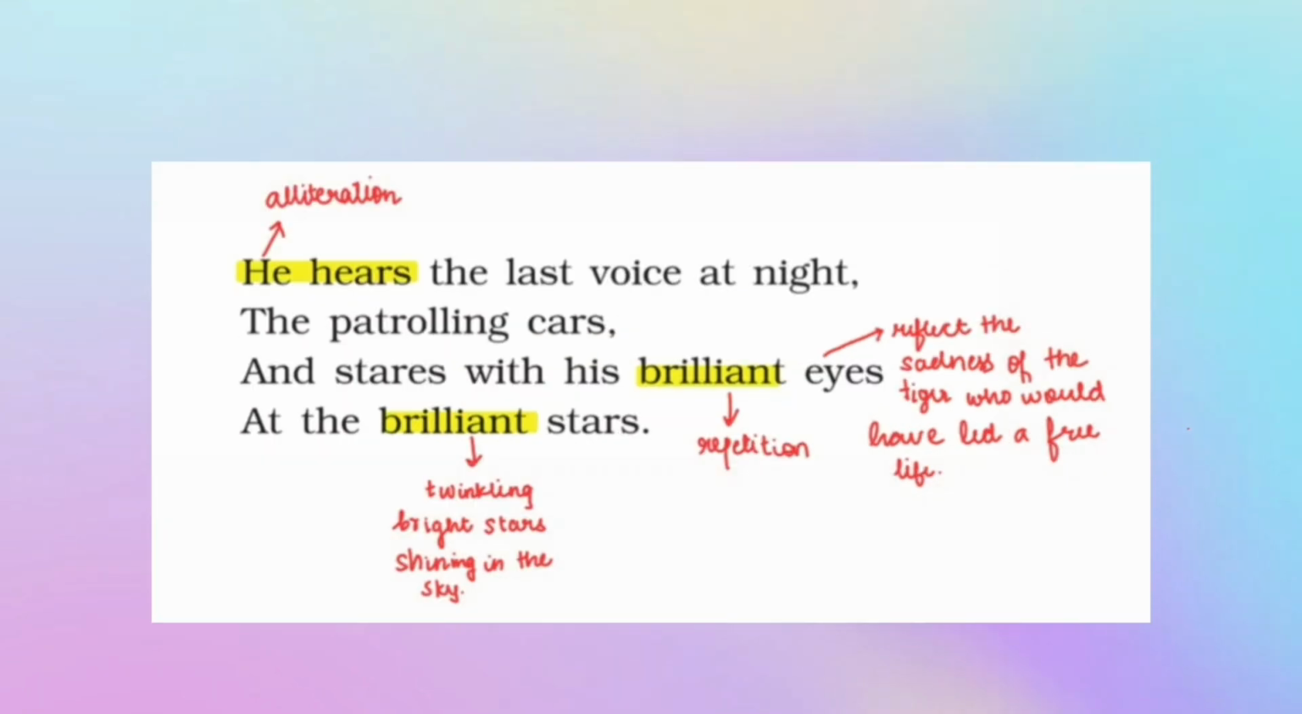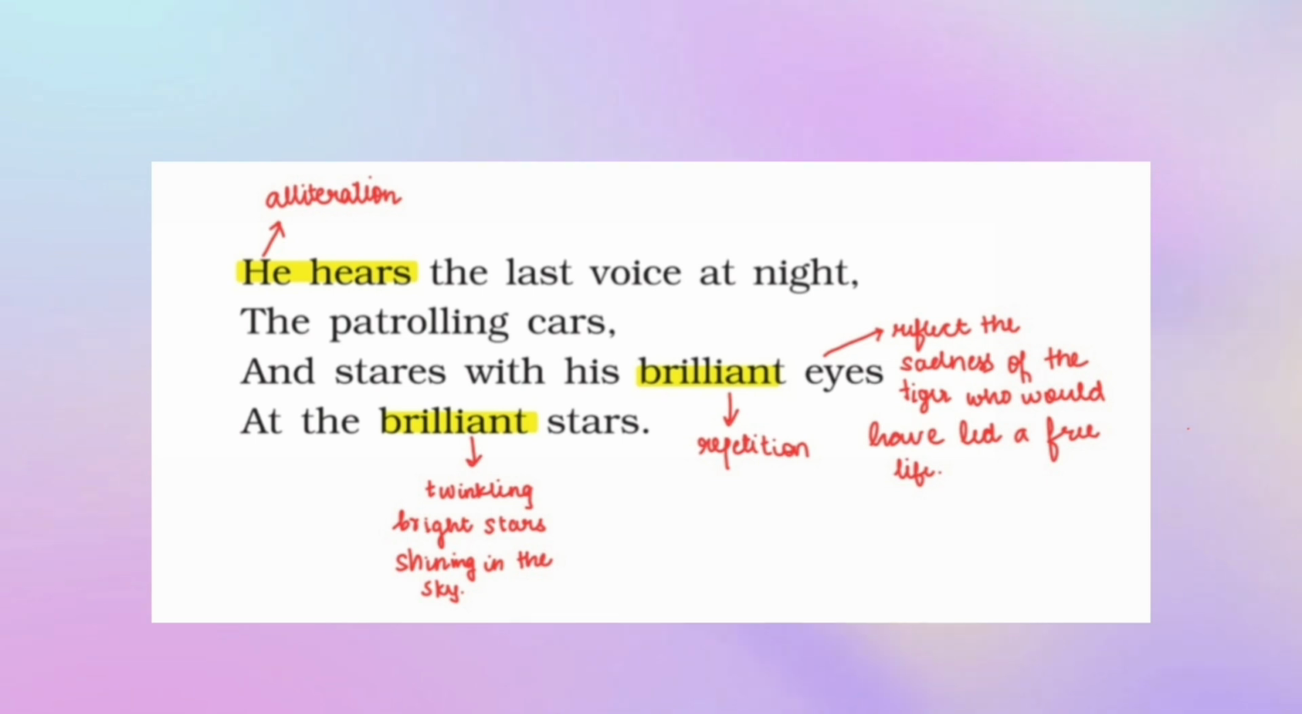Coming to the last stanza, he hears the last voice at night, the patrolling cars, and stares with his brilliant eyes at the brilliant stars. He again refers to the tiger. He hears is an example of alliteration. The last voice at night. So the last voice that he hears at night is that of the patrolling cars. Now he also stares with his brilliant eyes. Now brilliant eyes reflect the sadness of the tiger who would have led a free life, but he is locked up in this concrete cell.